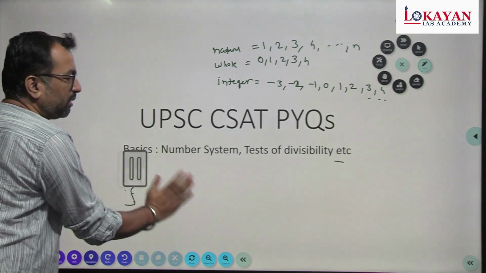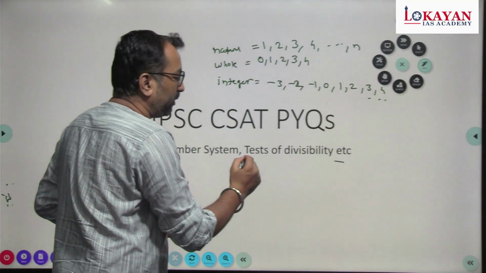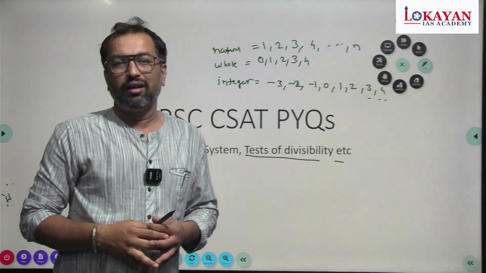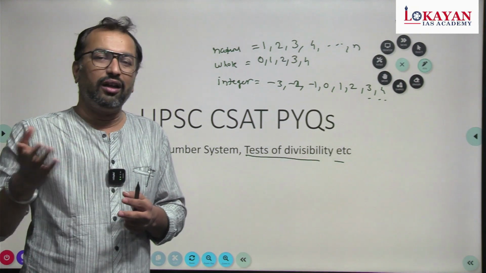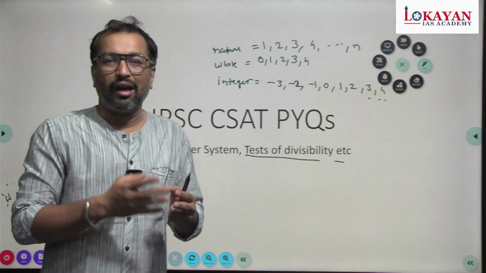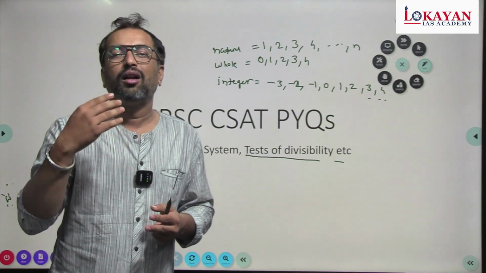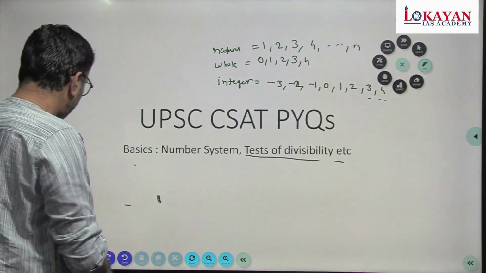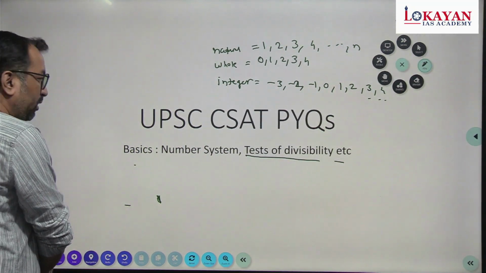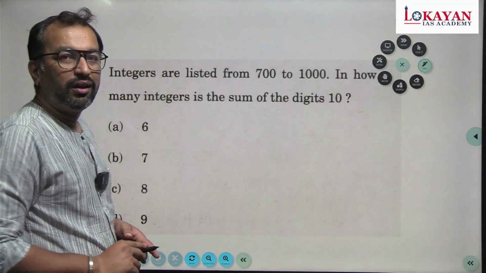Along with number system, I have written tests of divisibility. That also we have learned in our 6th, 7th or 8th class: test of divisibility for 2, 3, 5, 4, 6 and all, right? You have to go through that because at least 1 or 2 questions are going to be on test of divisibility also. Next, without any further introduction, we'll start with the questions.